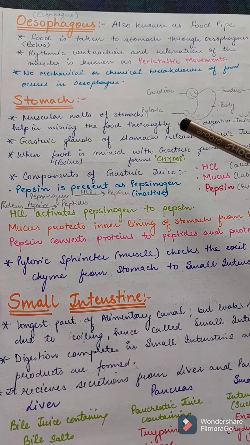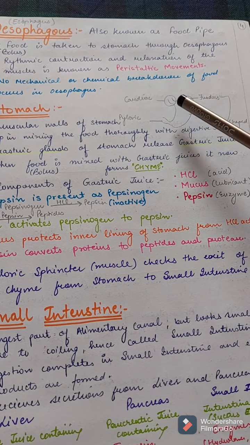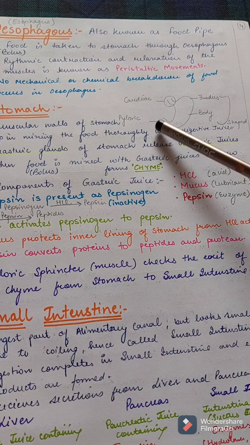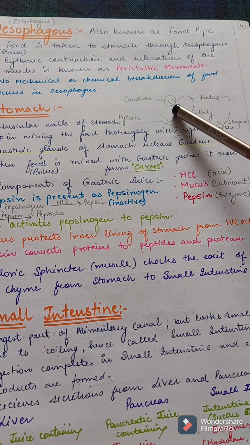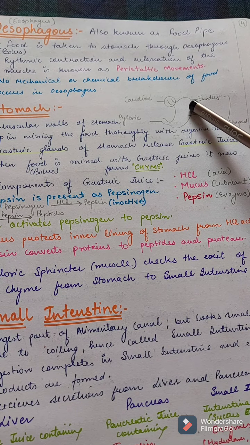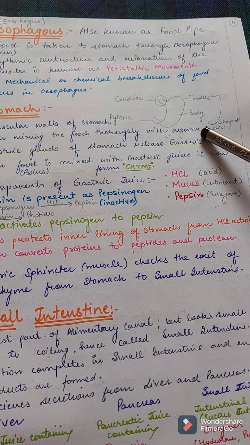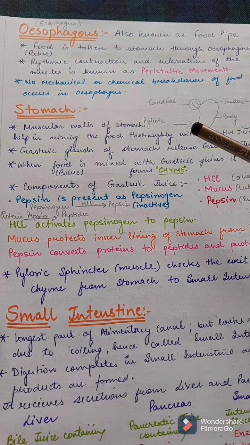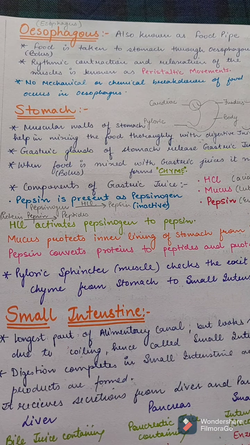Next is stomach. Stomach is the J-shaped organ. So there are different parts of stomach. This is the pyloric part. This is the cardiac part because it is near to the heart. This raised portion is fundus, and this is the main body. This is the J-shaped organ. The muscular walls of the stomach help in the mixing of food thoroughly with digestive juices.